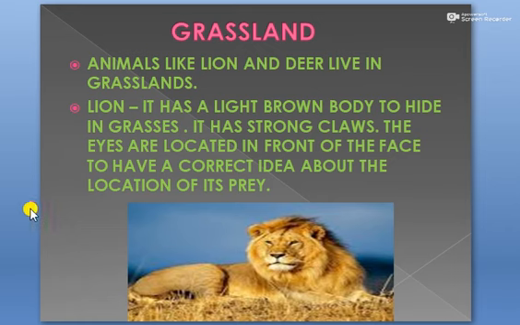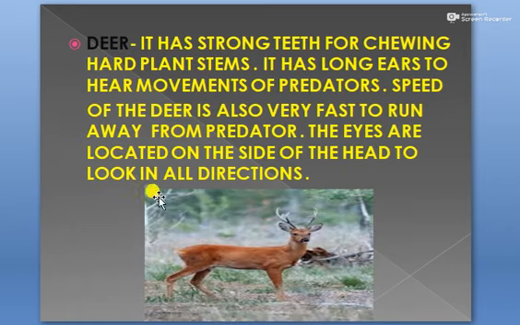Alright, now the adaptations which are present in the deer include strong teeth for chewing hard plant stems. So the deer has strong teeth for chewing hard plant parts. It has long ears to hear movements of predators. The predator of deer will be lion and the deer will be the prey of the lion.